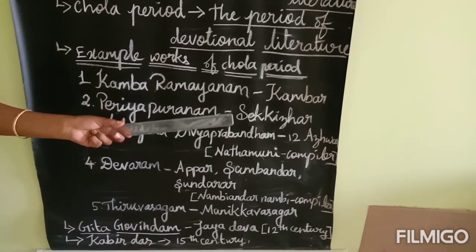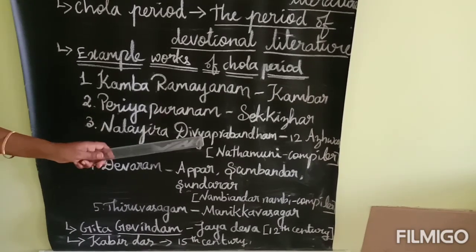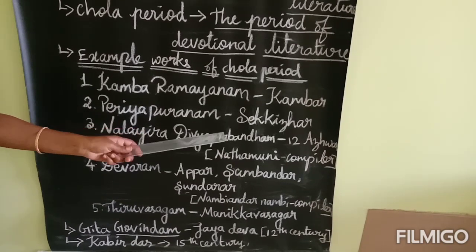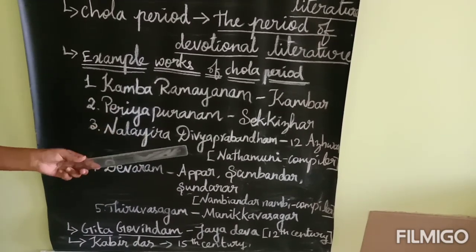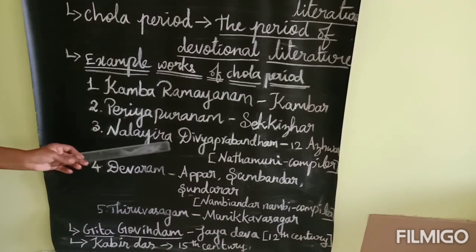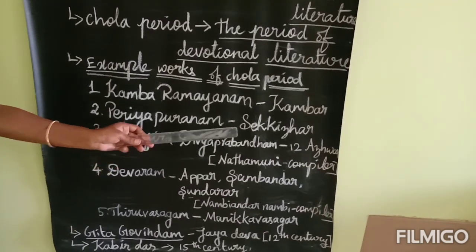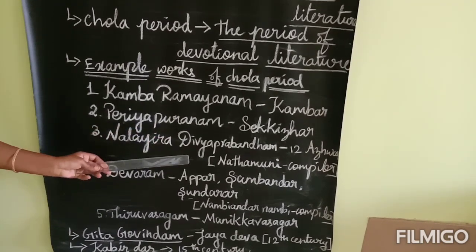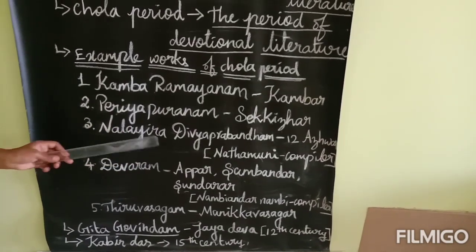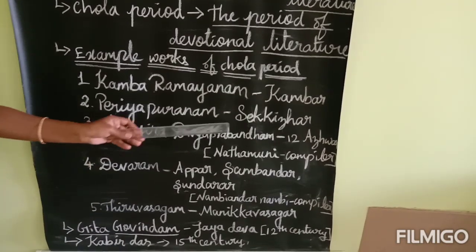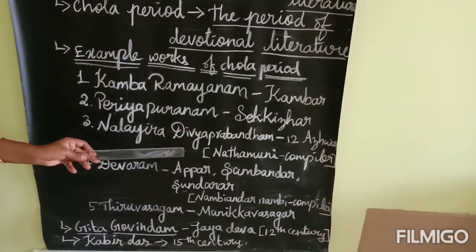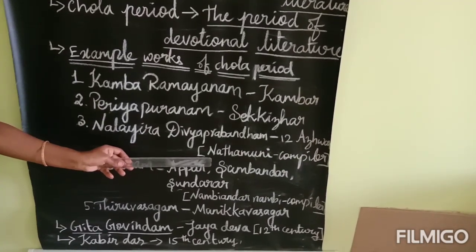The Alvars were the devotees of Lord Vishnu. They are called Alvars. There were 12 Alvars. In contrast, there were 63 Nayanmars. They were the devotees of Lord Shiva. Nalayira Divya Prabandham was composed by the 12 Alvars and compiled by Nadamuni. Who composed the Nalayira Divya Prabandham? You have to say 12 Alvars. If they ask who compiled it, you have to answer Nadamuni.